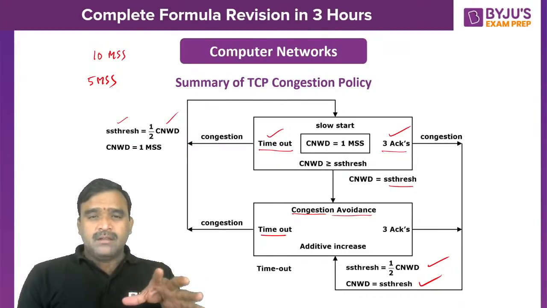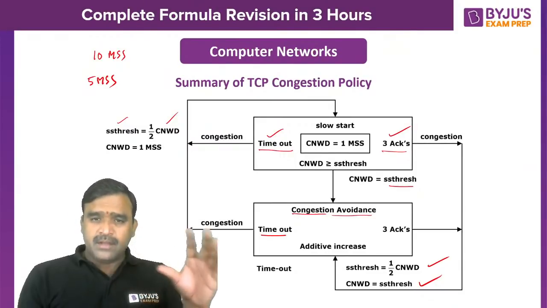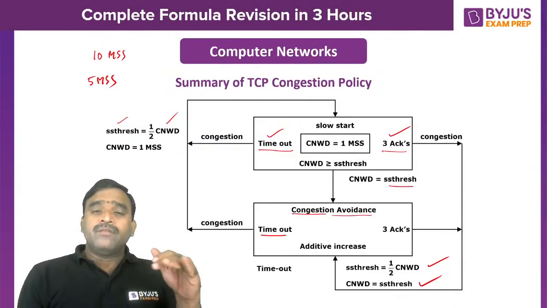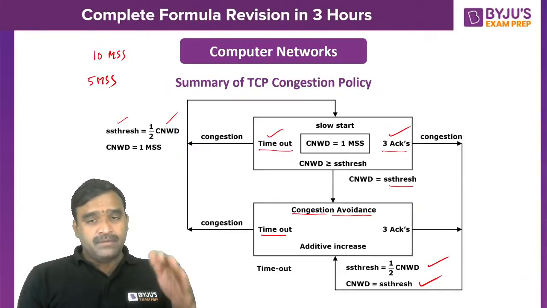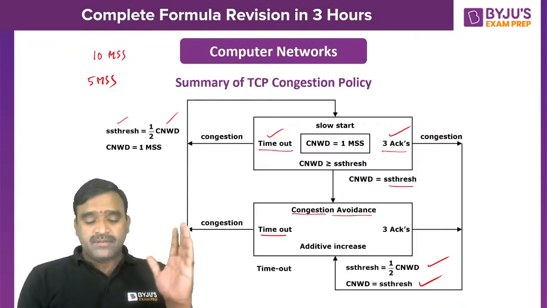These are the most important points of computer networks in the transport layer, data link layer and also network layer. I have covered only the very important points where the frequency of questions in previous GATE papers was very high. Those questions and topics only I have referred to here.